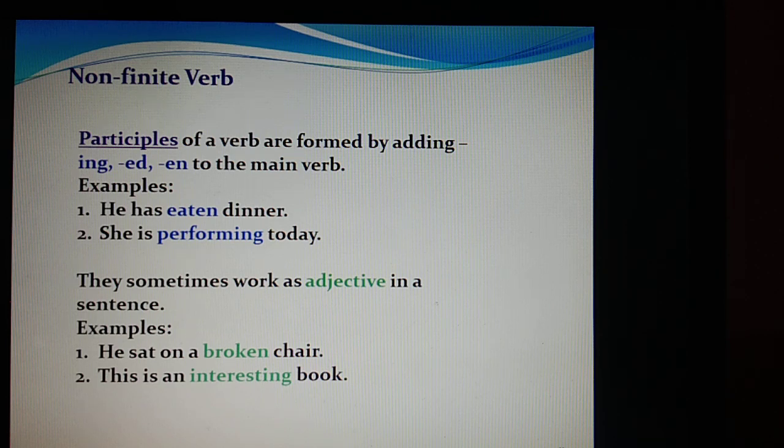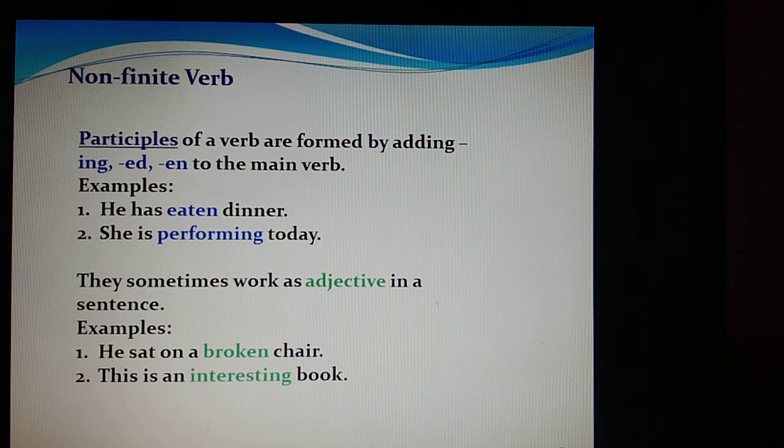In he has eaten, it is qualifying he. He has done what? He has eaten. She is performing. Performing is used for the noun she, the subject. Eaten is used for the subject he. So whenever it is used as a verb plus adjective, they are called participles.